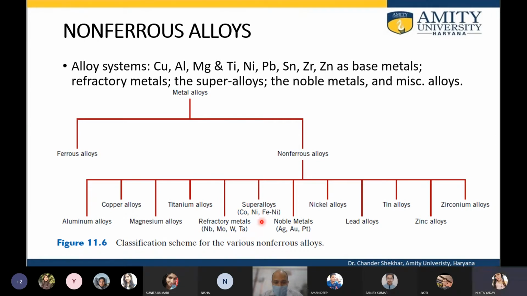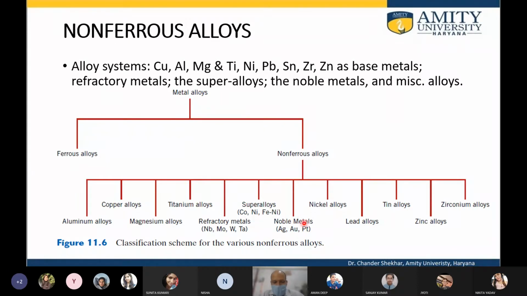Super alloys are the alloys which combine properties which are otherwise not possible in normal alloys. For example, they have high resistance to corrosion. They can be stable in hostile chemical environments, high temperatures, etc.